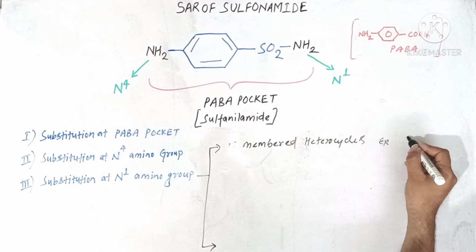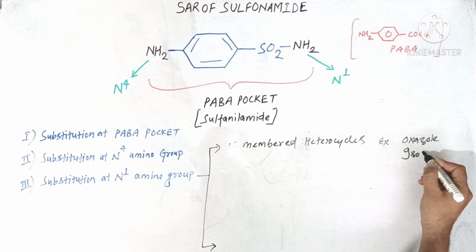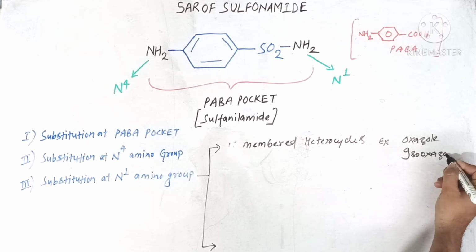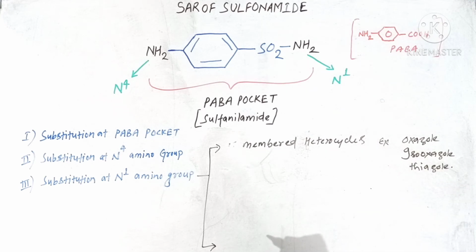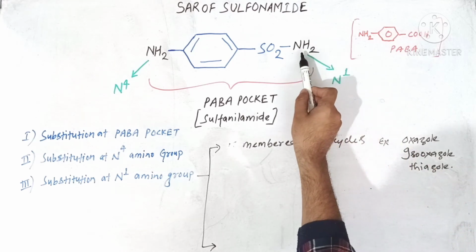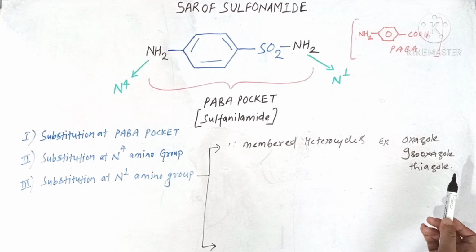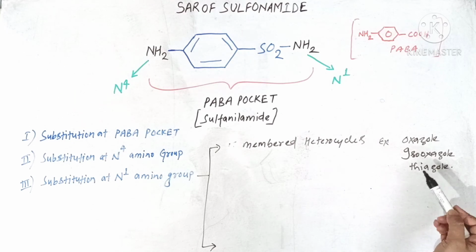For example, oxazole, isoxazole, thiazole, etc. These 5-membered heterocyclic rings are electron withdrawing in nature, and what they will do, they will make this N1 hydrogen more acidic in nature, which leads to higher potency of these heterocyclic sulfonamide derivatives.